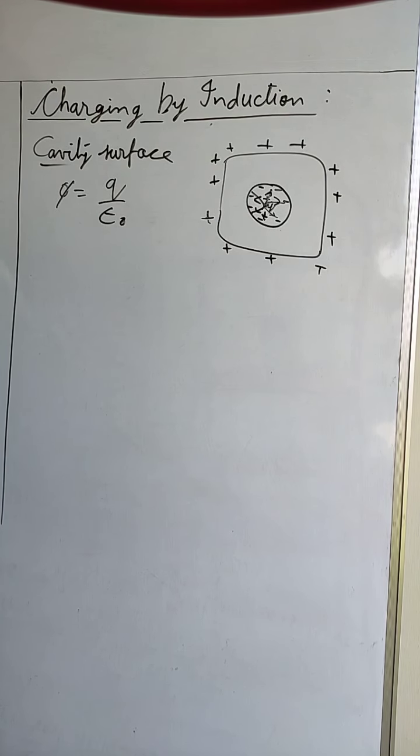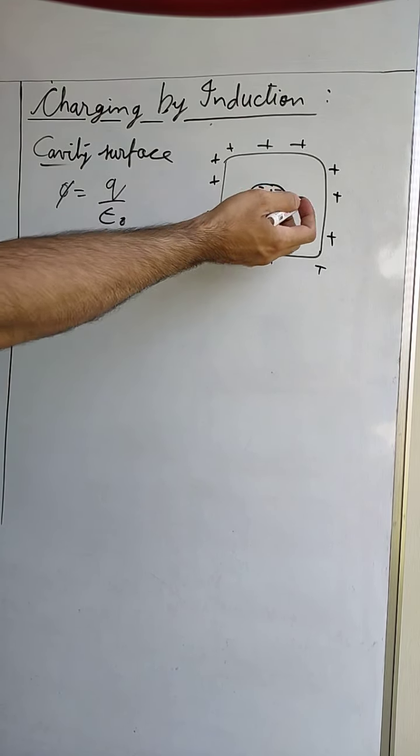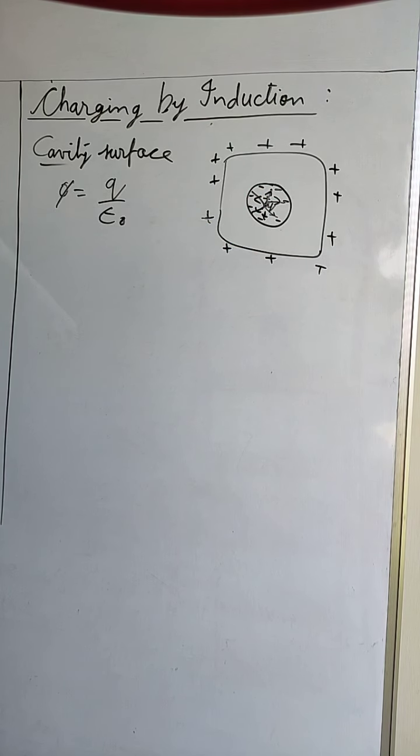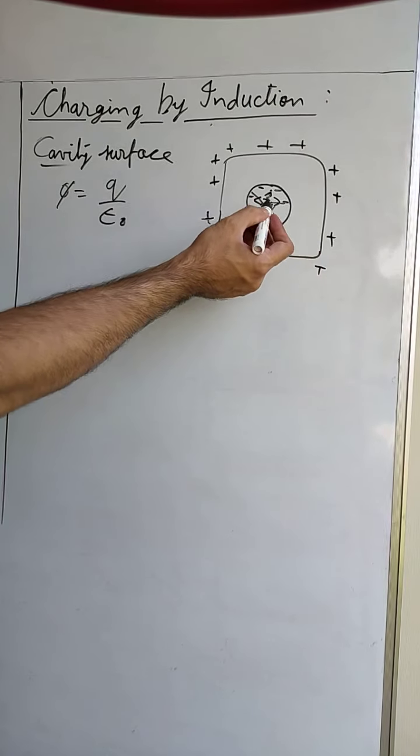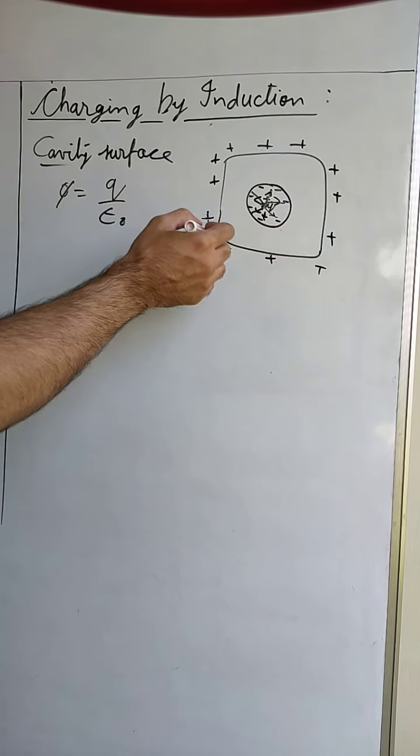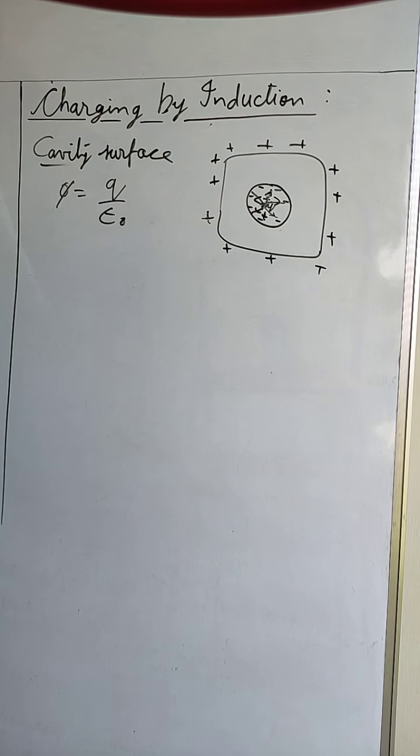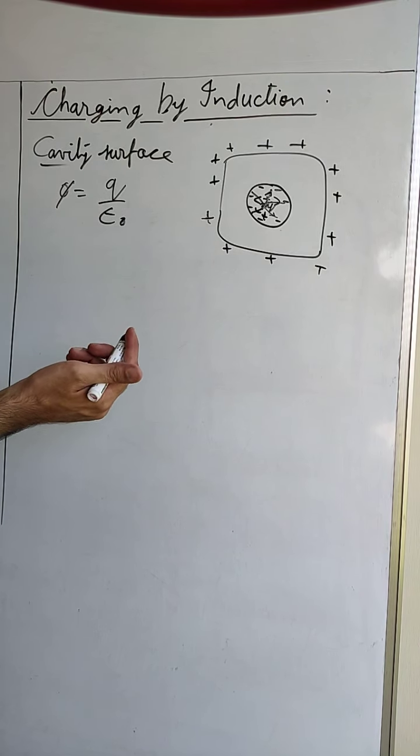Now there are some important points which we need to remember. First point is that whenever a charge is placed inside a metal cavity, an equal and opposite charge is induced on the inner surface of the cavity. This we have already seen. Another point is a similar charge is induced on the outer surface as inside the cavity. Inside the cavity there was a positive charge, so the same charge will be produced on the outer surface. Then the charge density is inversely proportional to the radius of curvature. Now this is an important point to remember.